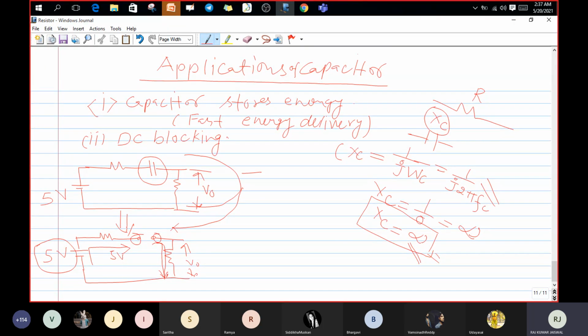If it becomes an open circuit, it means the wire is disconnected. If the wire is disconnected, then it is not possible for the current to flow. Okay, then it blocks the DC. Is it clear? Is it clear to all how we can use our capacitor for DC blocking? Tell me students, is it clear?